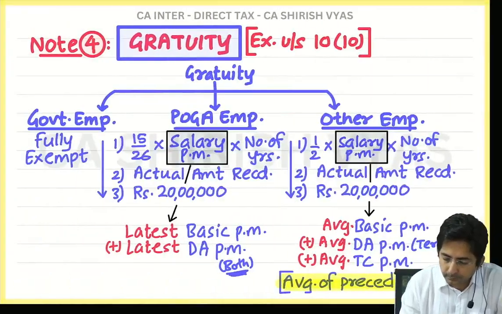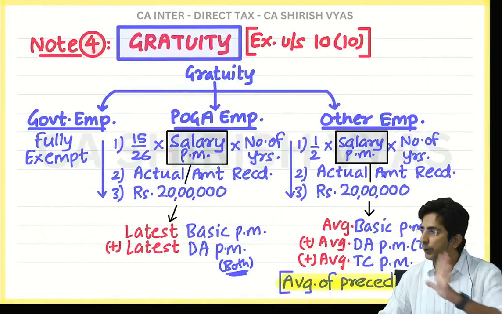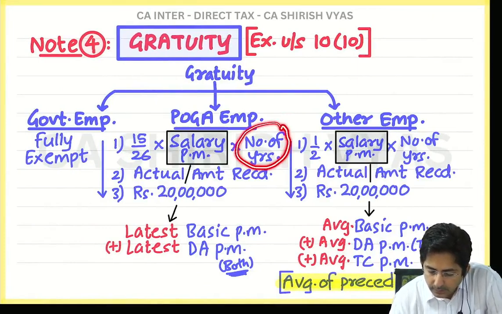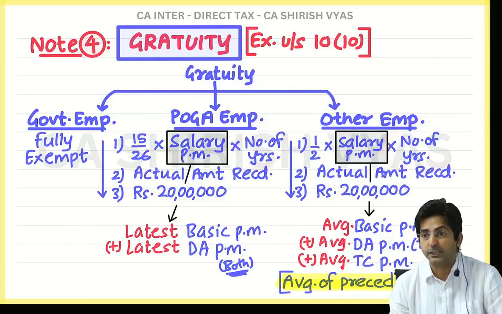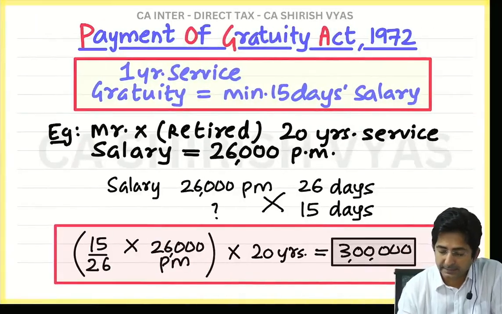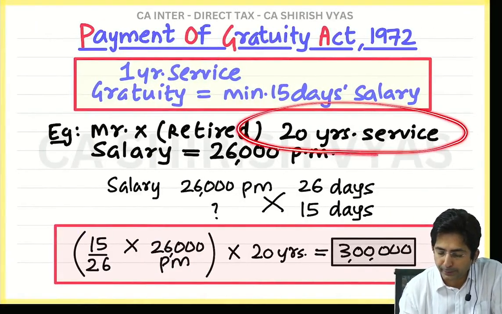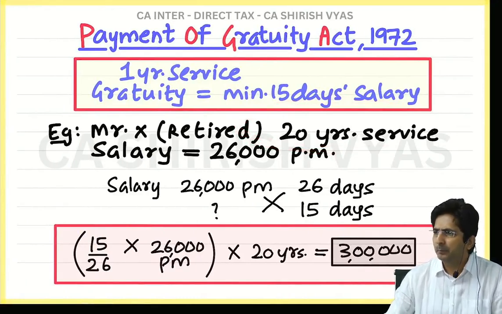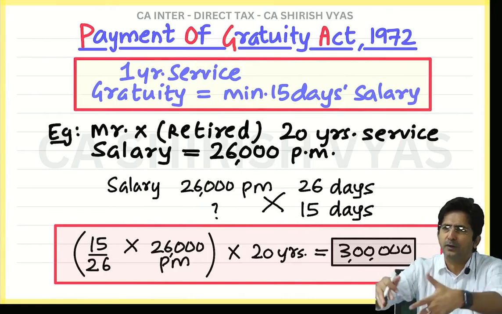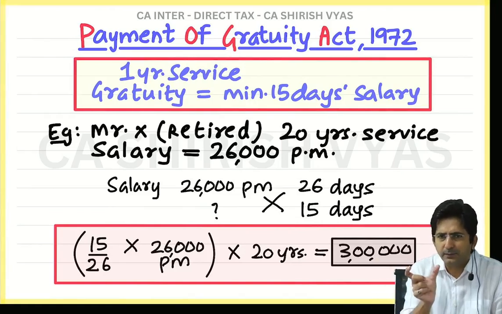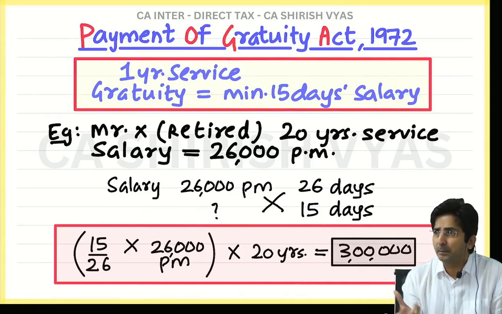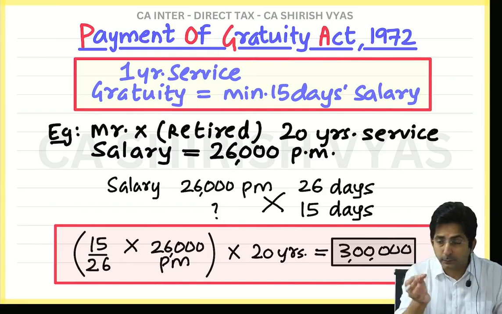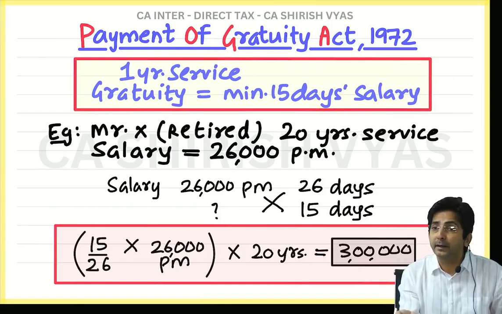So this was another employee. Last point. Can you see this number of years of service? Sometimes the number of years of service is in fraction. See here, this employee worked for exactly 20 years. Was 20 years a fraction or a round figure? It was a round figure. But you don't always retire at a round figure. Sometimes your service comes in fraction. Say for example you worked for 20 years and 7 months.